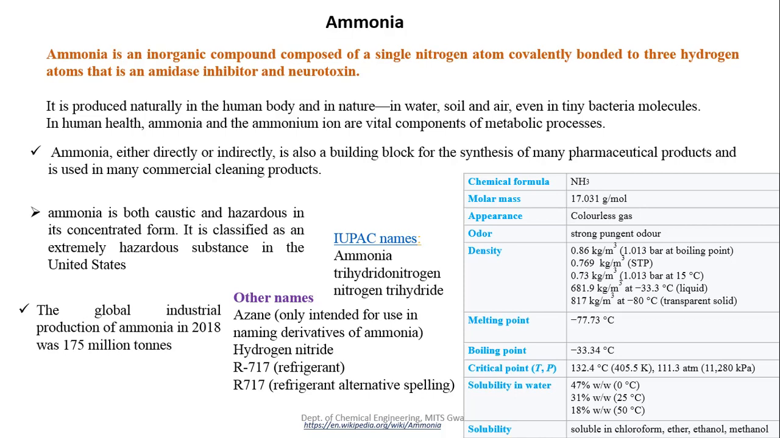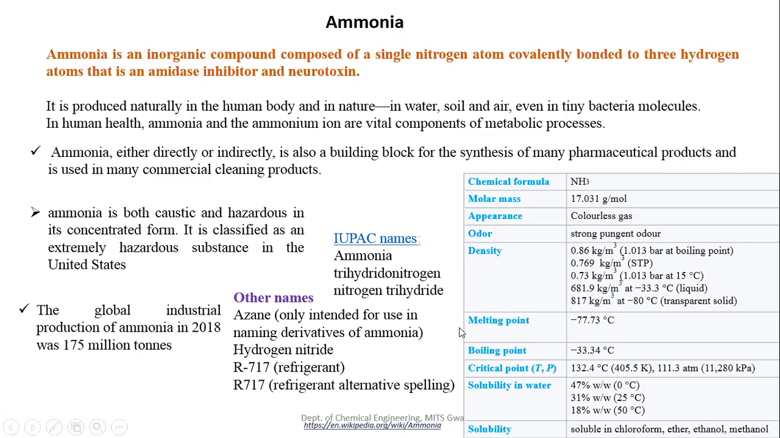Ammonia is produced naturally in the human body and in nature, in water, soil, and air, even by tiny bacteria. For human health, ammonia and the ammonium ion are a vital component of metabolic processes. These are bio-related processes, so we are not going to concentrate on this one.